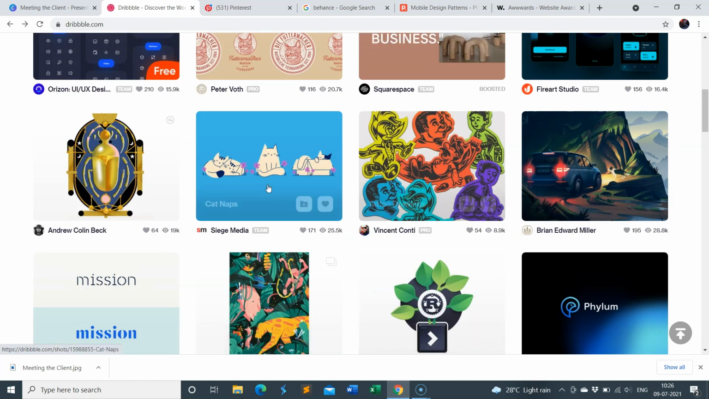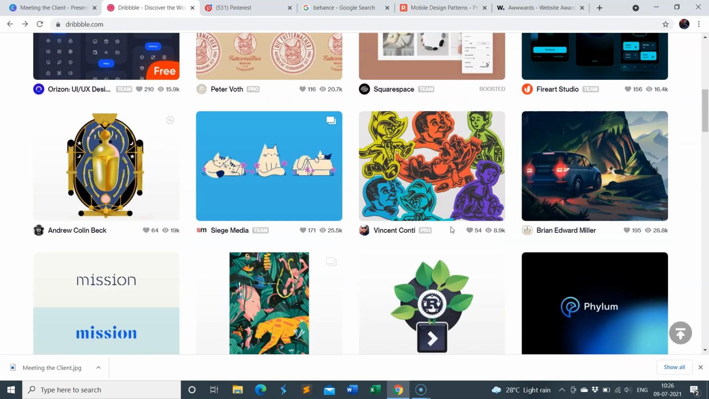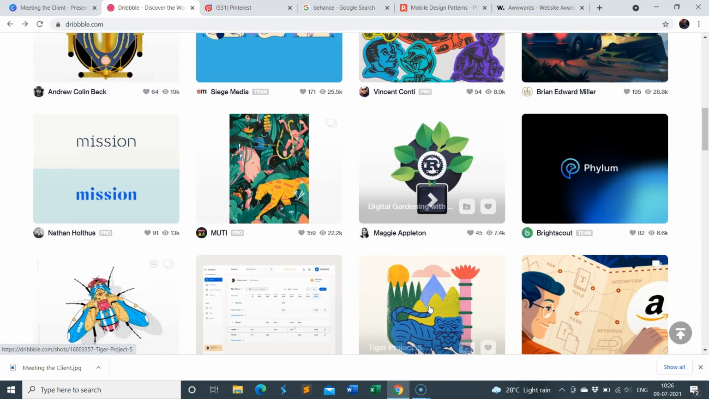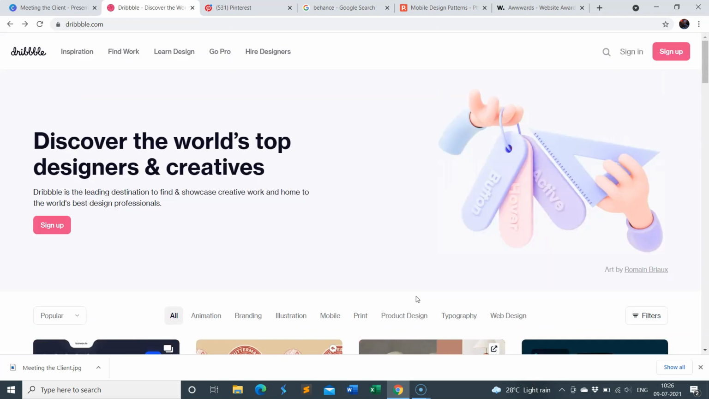So as you can see, this is the feed of Dribbble, and here we get a lot of designs based on different kinds of categories. Some are based on typography, some are based on illustration, some are related to logo design, some are related to website design and whatnot. If you want to search for a particular topic, you can just search for it. But before that, you just need to sign up with your mail here. And then these are all the popular designs. You can also filter your search results.